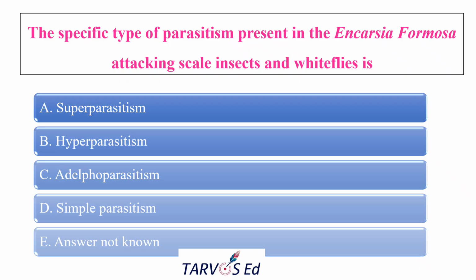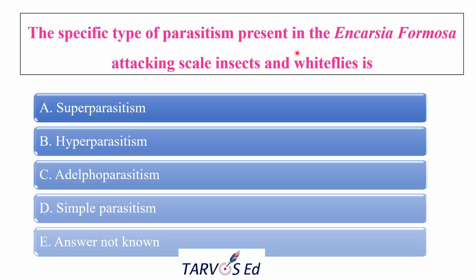The next question is about the specific type of parasitism present in Encarsia formosa attacking scale insects and whitefly. What is Encarsia formosa? It is a chalcid wasp, used to control whitefly and some scale insects. The female wasp lays eggs inside whitefly and scale insect nymphs. The larva develops inside the single host and kills it, and pupates inside the host body. One adult emerges per host.